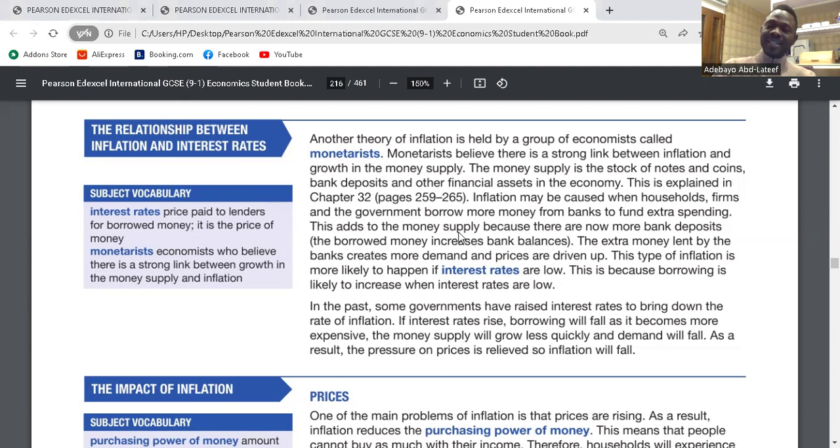I think so. But I have monetarists, so I don't really understand. Monetarists are those economists who believe that there's always a relationship between money supply and inflation. So they believe it's because there's flow of money. That's why there's inflation. Because when there's flow of money, people have a lot of money with them, they will be able to spend more. So take the money away from circulation, the inflation would reduce. That's the point. Okay. Did you get it now? Yeah.